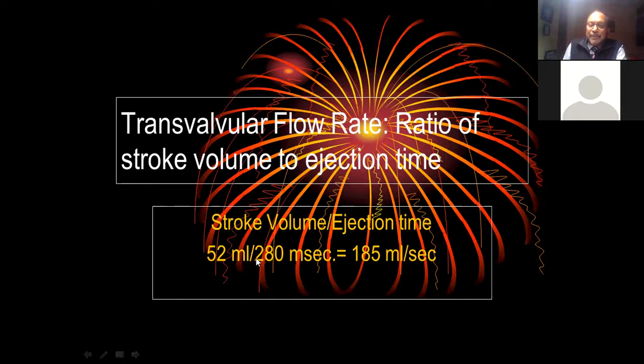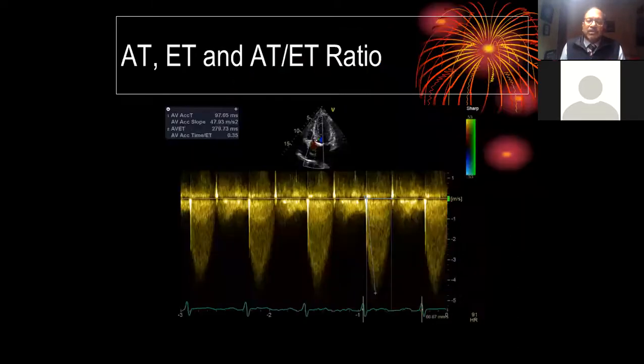52 divided by 0.28 seconds will give you a transvalvular flow rate of more than 185 ml per second. This is millisecond. That's why this figure appears to be in a larger one, 185 ml per second. I'll show you what is the importance of all these things when I'm talking of their significance. Here comes acceleration time. Here comes the ejection time.